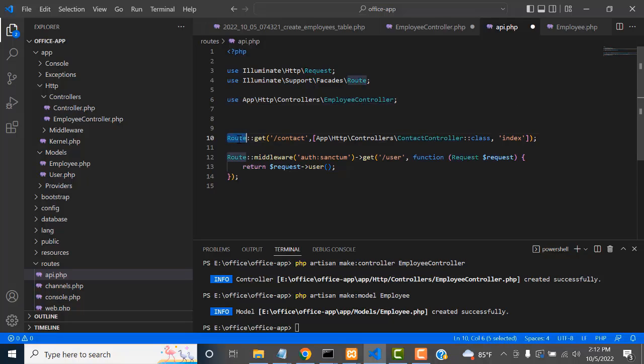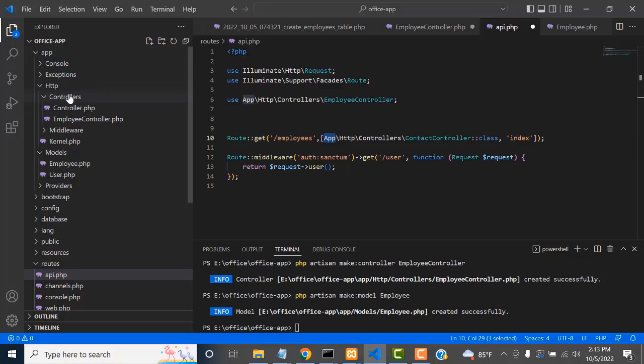Okay, so routes is a get request. We have to get the data from the database, so it's a get request. You have to type employees. If you type employees, I have to bring the data. If you type employees, it goes to the controller. You have to give the path.